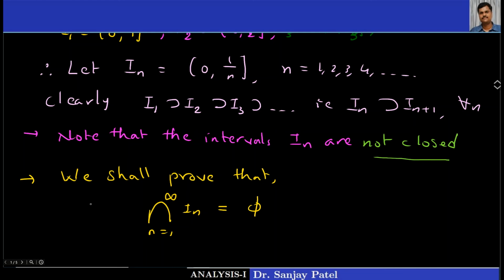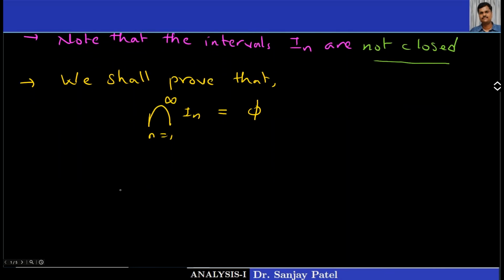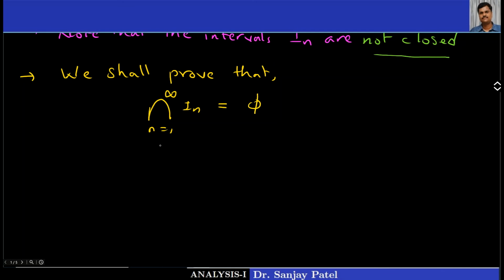Now how to prove this? Note that what are the intervals In? They are of the form open 0, closed 1 upon n. Okay. Here In is equal to open 0, 1 upon n. Suppose if possible, intersection is non-empty.